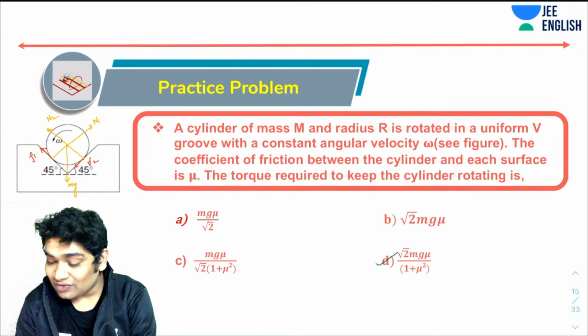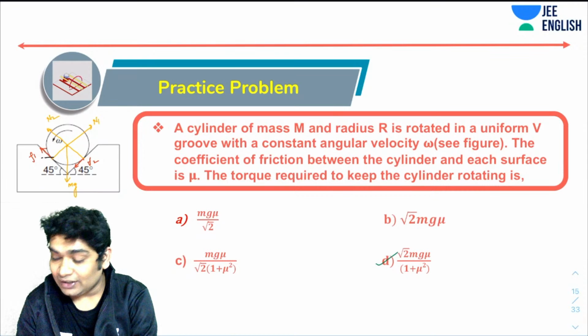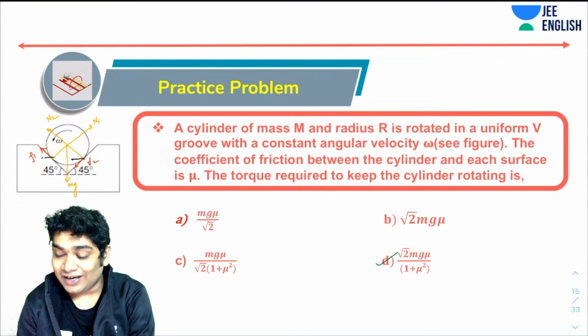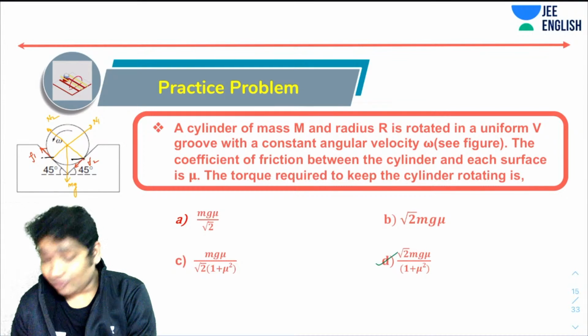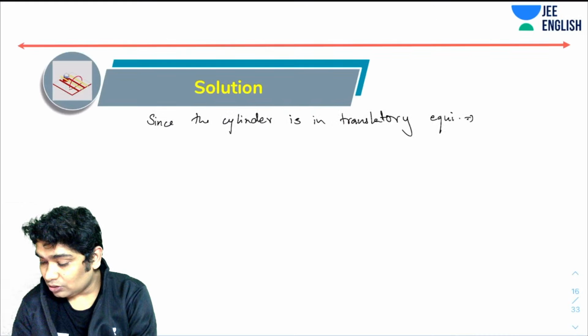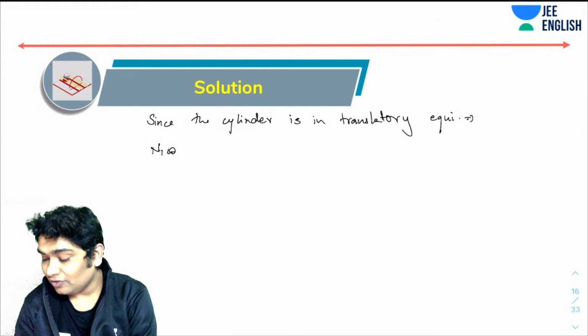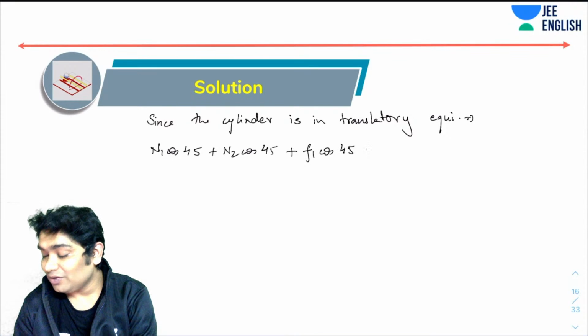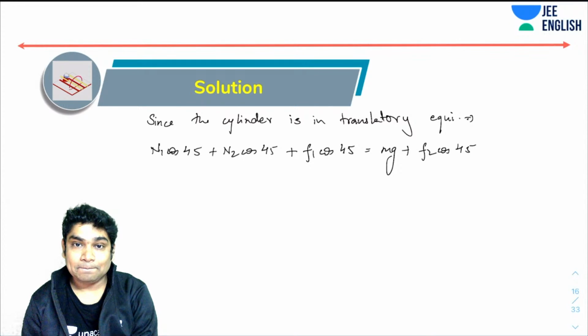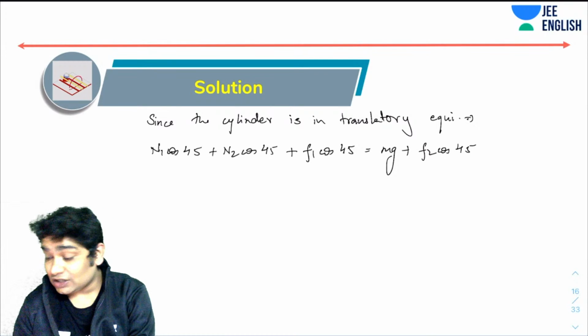This F1 would have a component in the y direction, this F2 would have a component in the y direction, both the normal forces would have a component in the y direction, and mg. So n1 cos 45 plus n2 cos 45 plus f1 cos 45 would be equal to mg plus f2 cos 45. Right? Next, this is for the y direction.